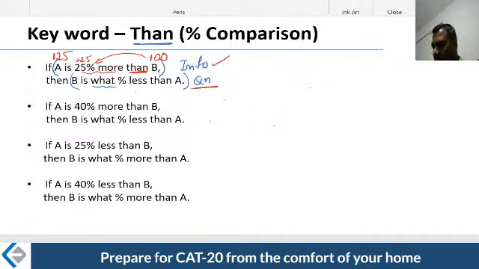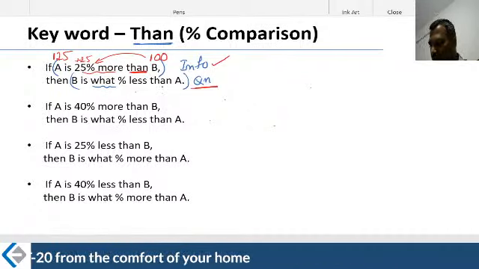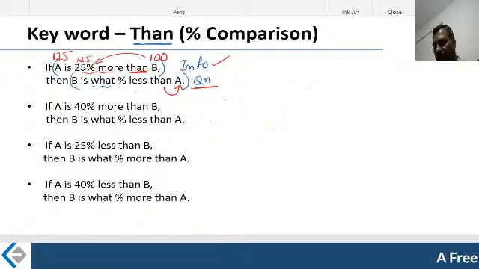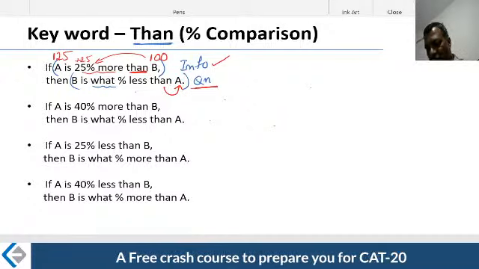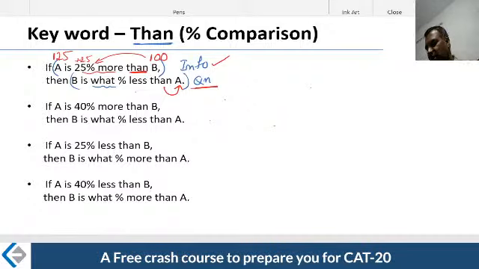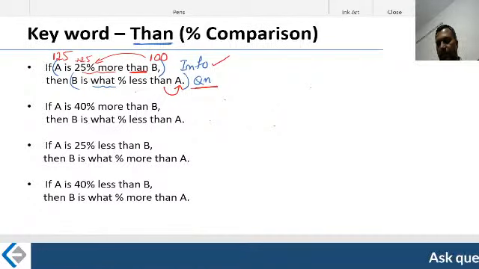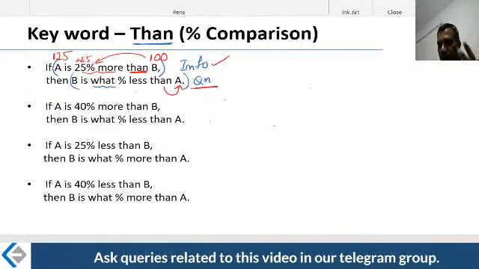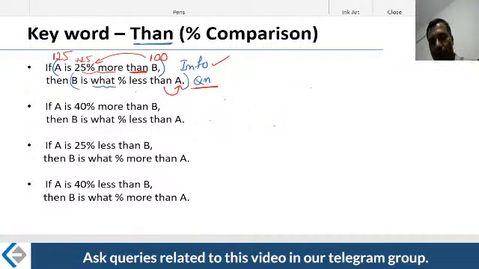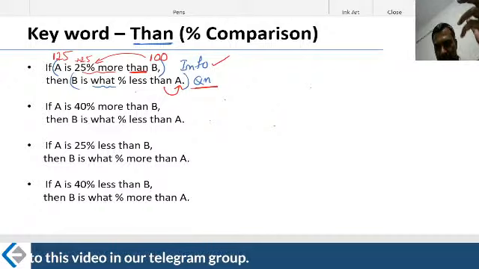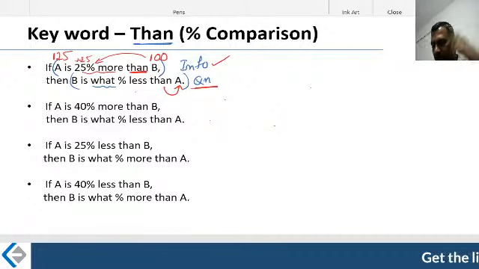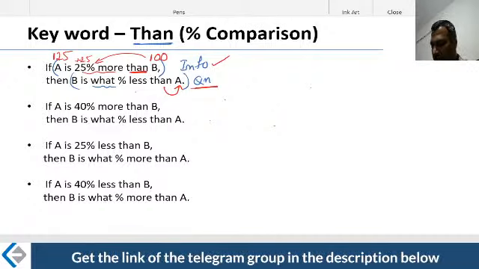Second point: when you go to the question stem, what should be in the denominator? Whatever comes after "than" should be in the denominator. Guys, I'm not stooping down to the class 5 level. I'm quickly giving you the mnemonic because in the percentage 1 lecture, I wrote the equation for it. Then from there, I told you that whatever comes after "of" should come in the denominator. Here, I'm taking it to you directly because we are already at the next level. Whatever comes after "than" should be in the denominator.